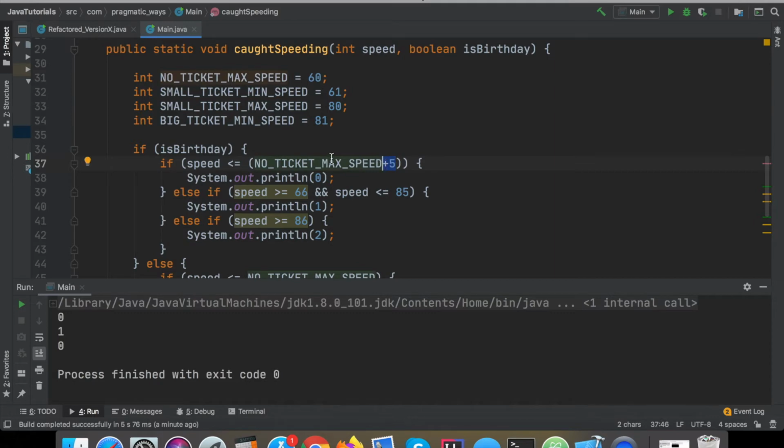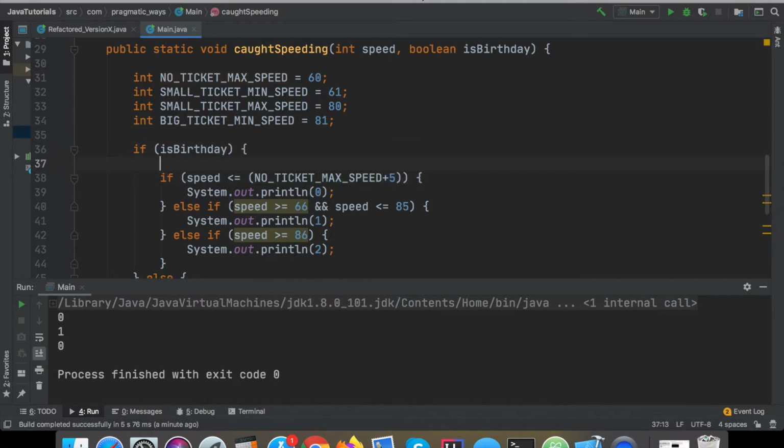That gets repetitive. So instead, I'm going to create a function that's essentially going to automatically do that for us. So if it is your birthday, the first thing we're going to do is adjust speed limits for birthday. All right.